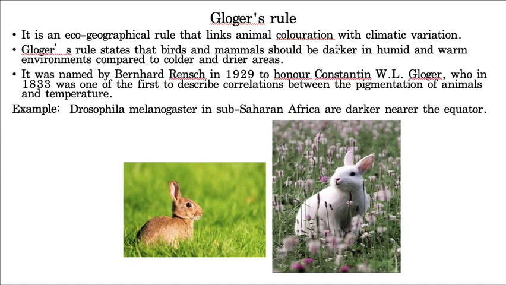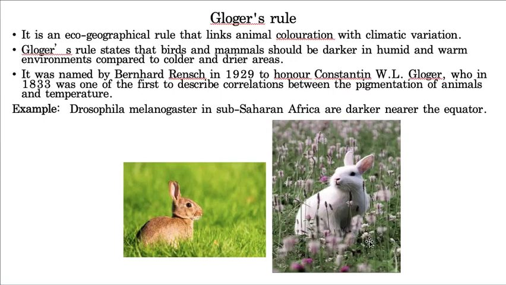Gloger clearly mentioned that birds and mammals will be dark who are living in humid and warmer areas, and they are a little fair who are living in colder areas. For example, here I gave one example also. This is a rabbit, and of course this is also a rabbit, but this is a rabbit which is living in a tropical region where the temperature is more. Because the temperature is more, it has a dark complexion, whereas this one is living in a cold region, that's why it is fair in its complexion.